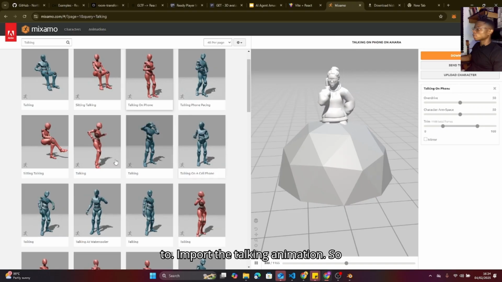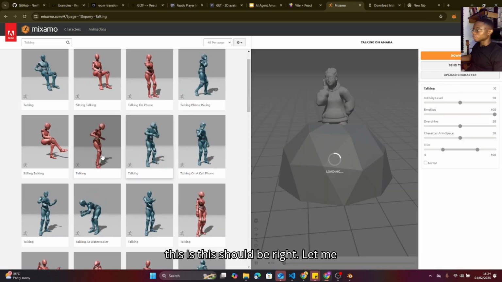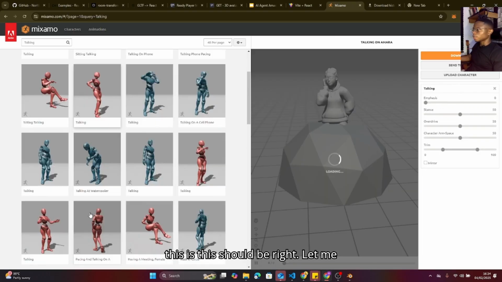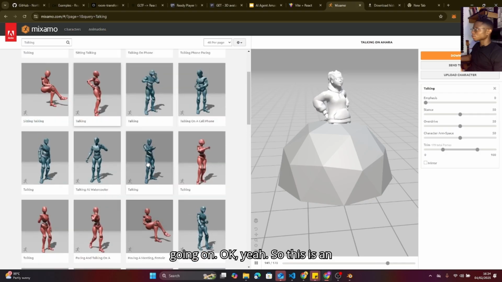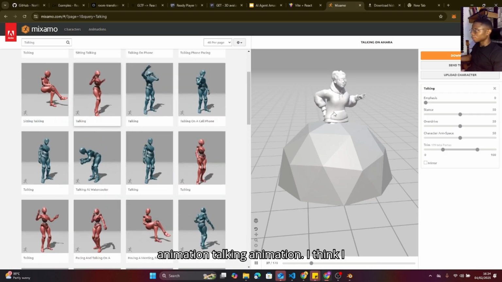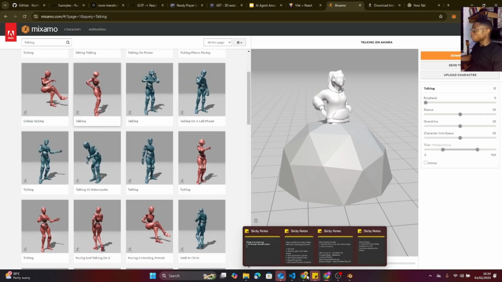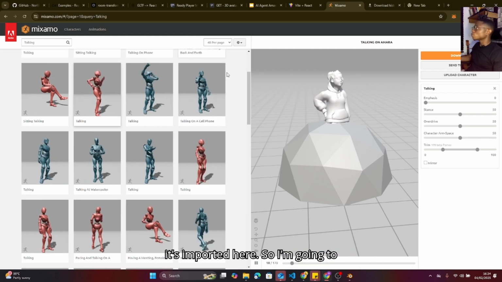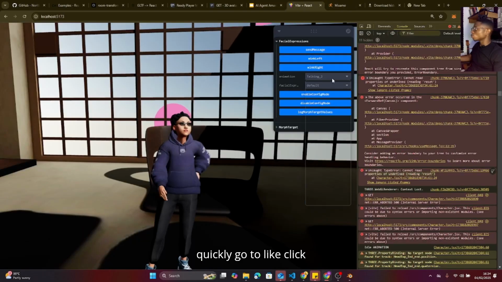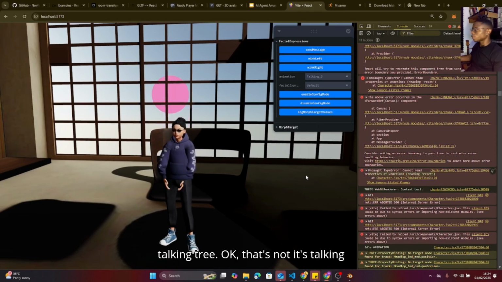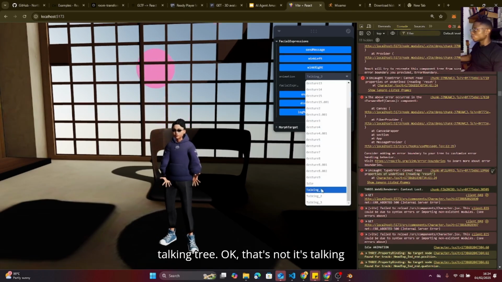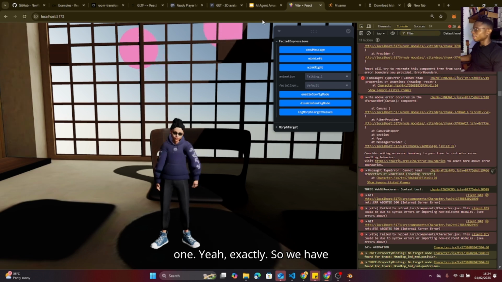So it should be here, right? Let me search for it so that you guys can understand what's going on. Okay, yeah, so this is an animation, the talking animation. I think it's imported here. So I'm going to quickly click on talking tree. Okay, that's not it. Yeah, exactly. So we have the animation, and this is the animation actually.